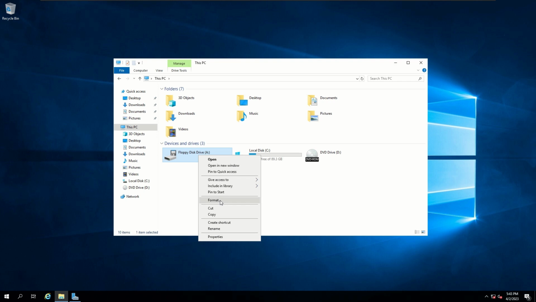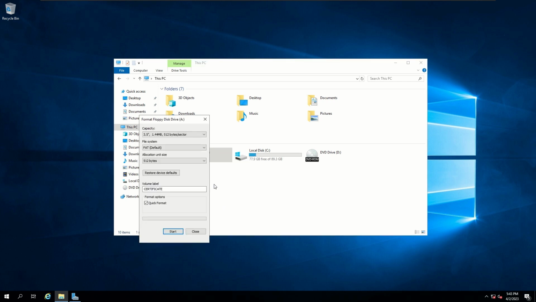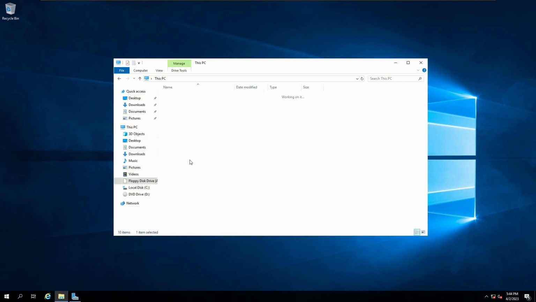Let's try this again. I'm going to try format. Alright, now we'll leave all this the same. Volume label, it's not really important. I just have mine labeled as certificate. Let's click on start. Alright, format complete. I can close this out. Now if I open this, I can save files in here so I can transfer them over to my sub CA from my root CA, because my root CA is not online.